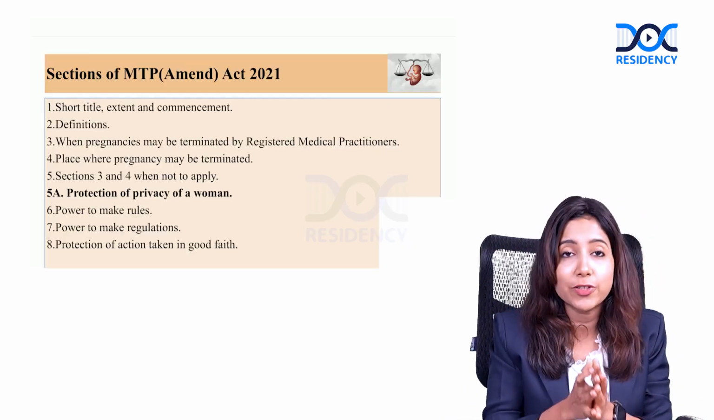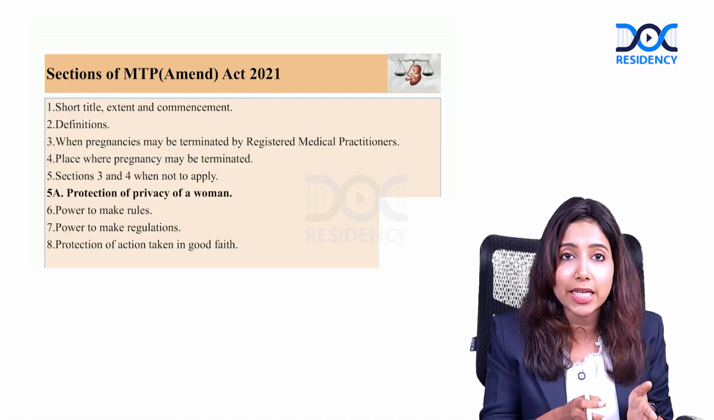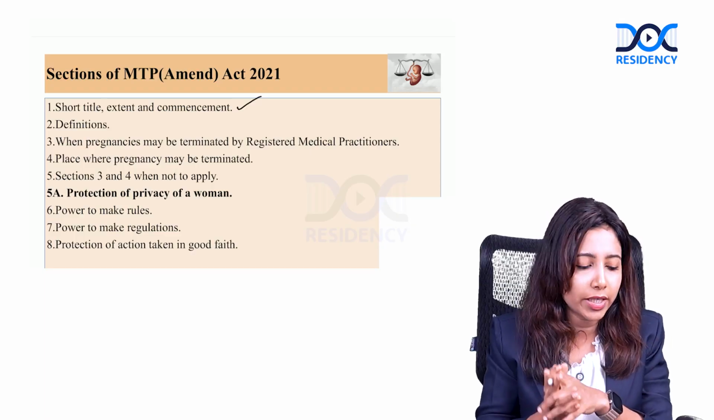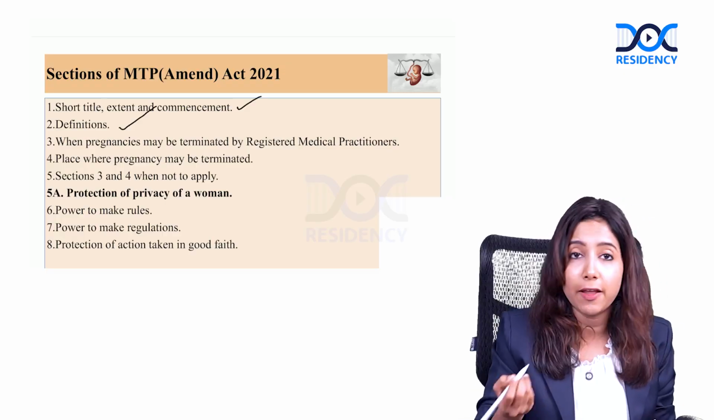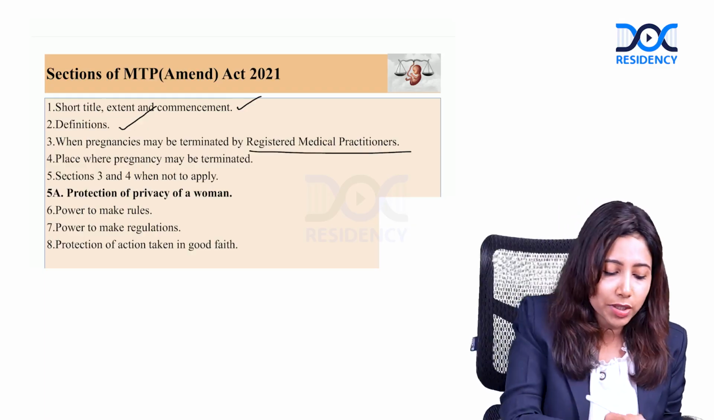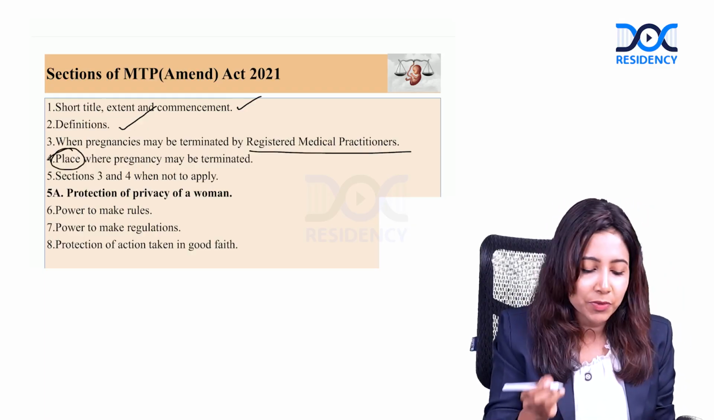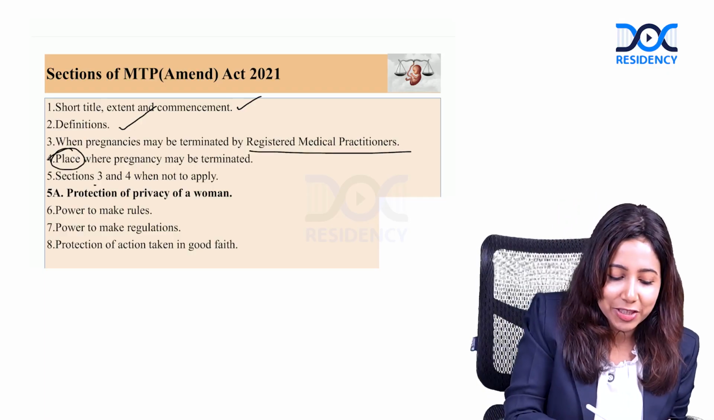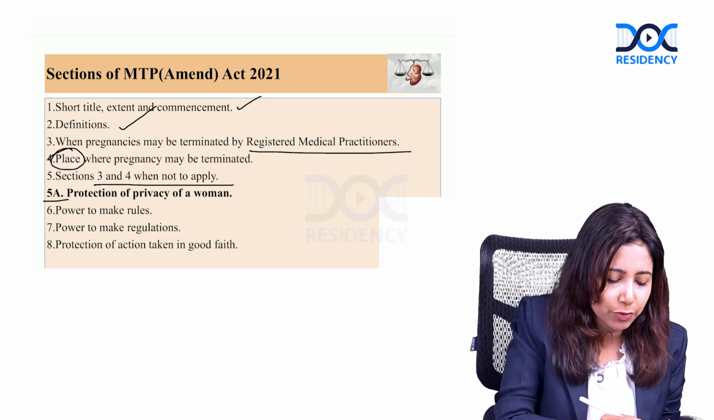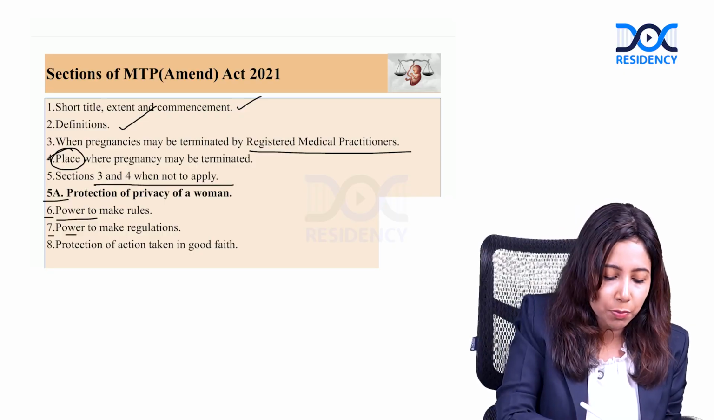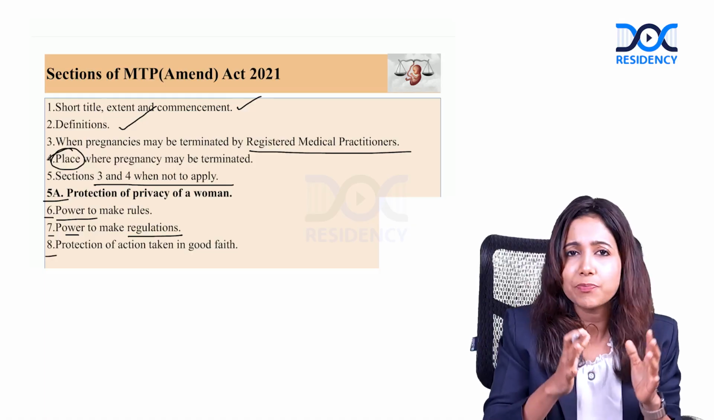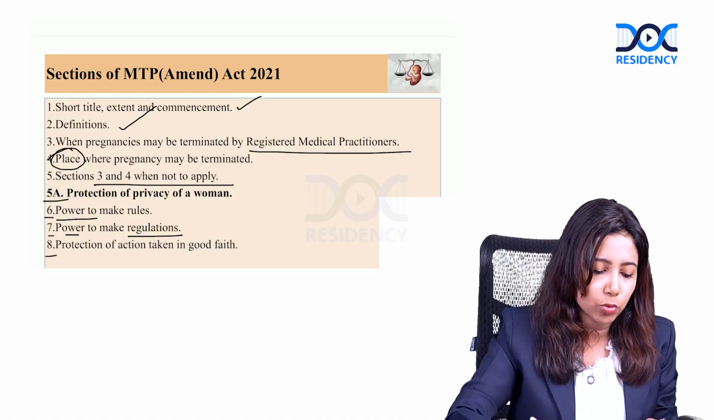These are the salient sections of the MTP Amendment, which is divided from 1 to 8. One is the short title, extent and commencement. I will be telling you the key salient features included under each of these. 2 is related to the definitions. 3 is related to when it can be terminated by the registered medical practitioner. 4 is related to the place where the MTP can be done. 5 is some exceptions where sections 3 and 4 do not apply. 5A is for protection of privacy, that is, confidentiality of the woman. 6 is power to make rules. 7 is power to make regulations. 8 is protection of action taken in good faith. Yes. Let's see the key salient features that you have to note for each of these.